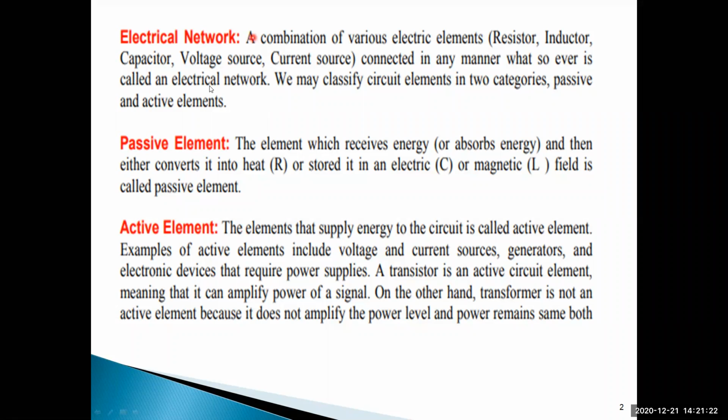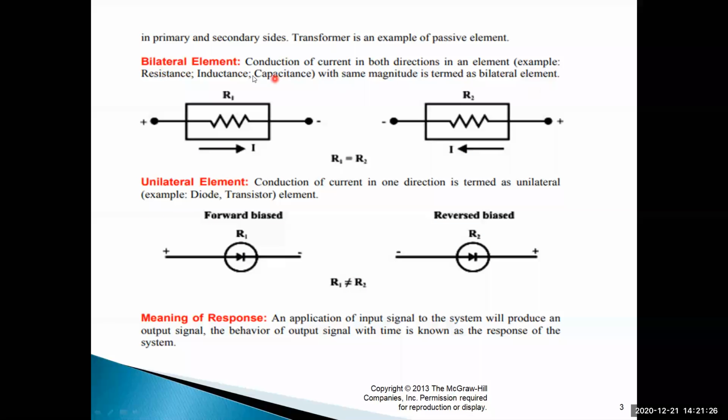That covers the electrical network, passive element and active element. Then coming to the bilateral element, this is one of the important concepts also. Bilateral element: conduction of current in both directions in an element with the same magnitude, for example resistance, inductance, capacitance, is termed a bilateral element.